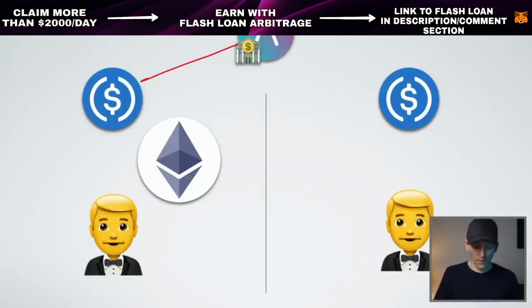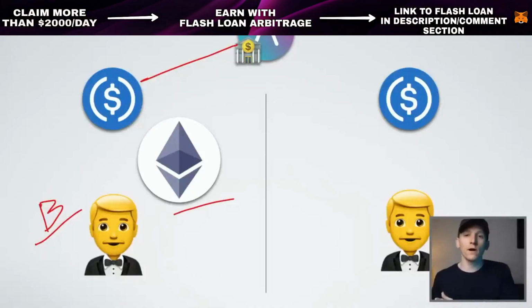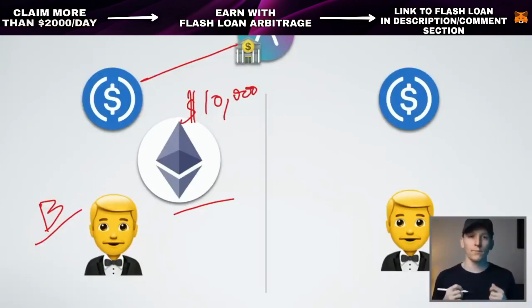So we have a borrower right here who wants to borrow some dollars. Why does he want to do that? Well, he's bullish on crypto and he wants as many dollars as he can to go and invest in some projects. But Aave doesn't just give money out. You need collateral to borrow against on Aave, and we'll look at that in a second on the site. But he'll put some Ethereum onto the Aave platform as collateral. Let's say he puts $10,000 worth of Ethereum onto the Aave protocol.